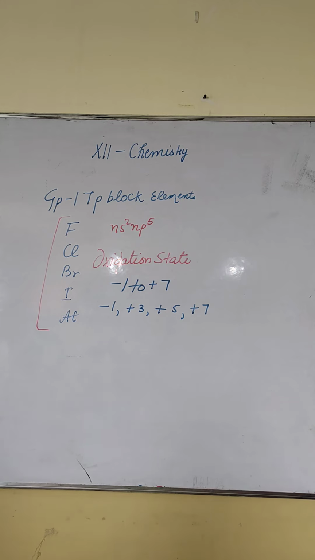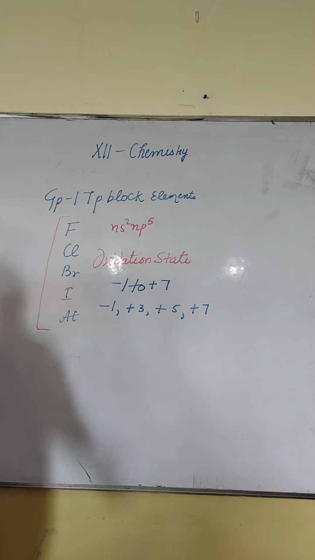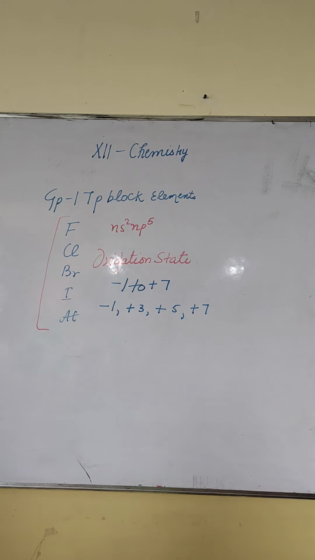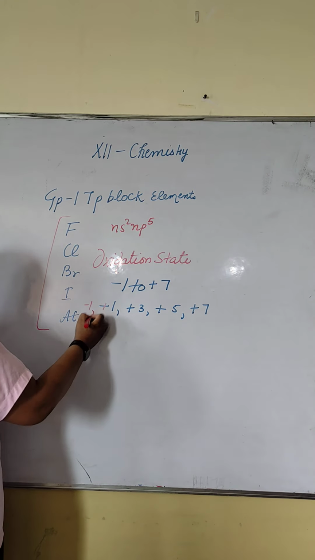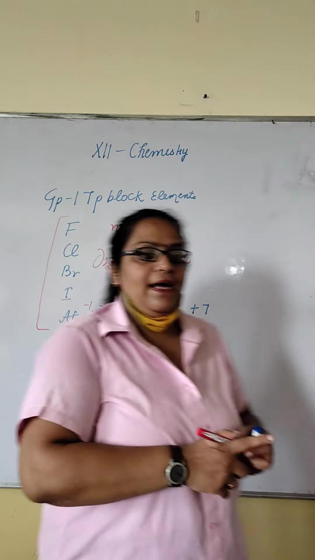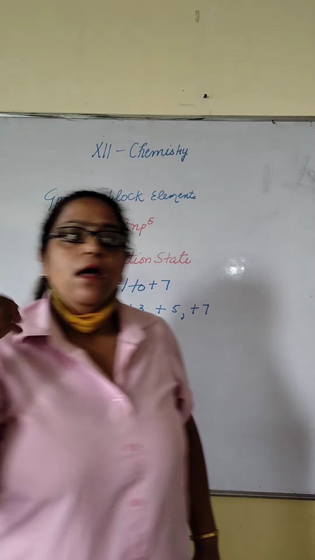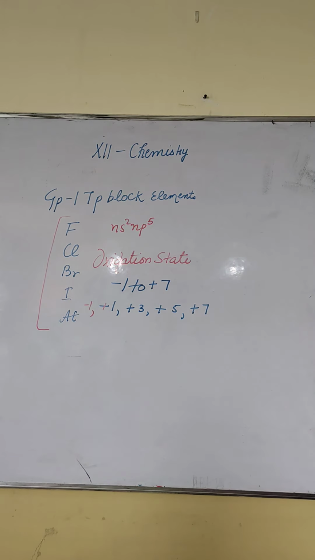Why so? Because fluorine is the most electronegative element, which means whenever it is attached with any other element, it always tries to take its electrons because of its more electronegative nature. So its oxidation state is always -1. Okay. The rest others will show -1, +1, +3, +5, +7, or -1 to +7.